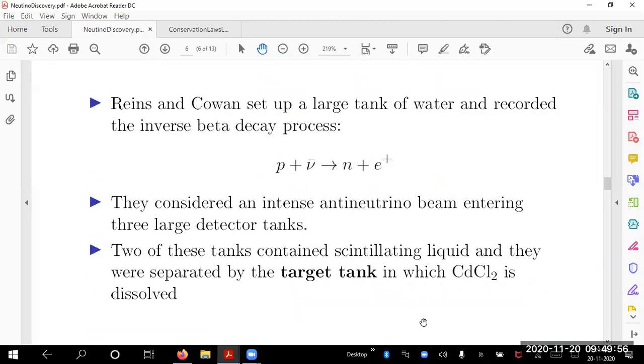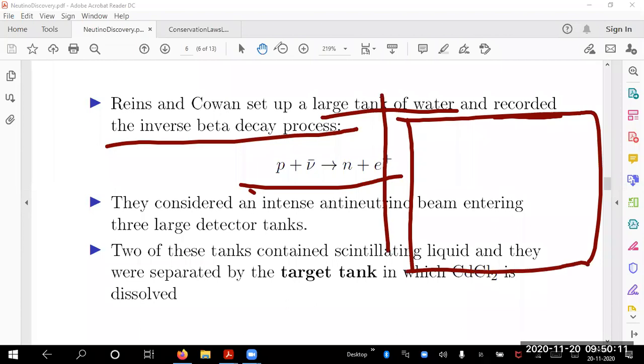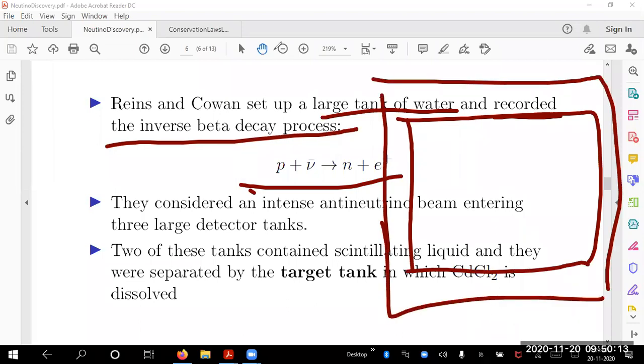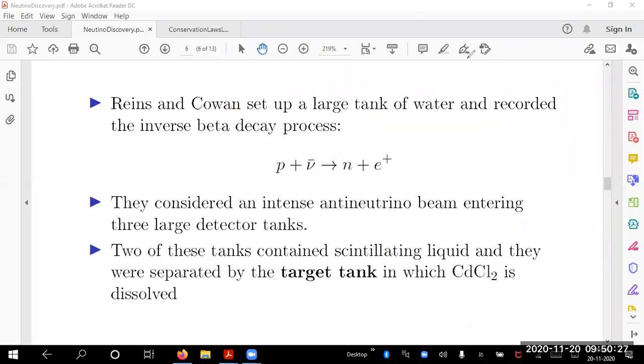So Reines and Cowan set up a large tank, a reactor tank, a tank of water, and recorded the inverse beta decay process. Their attempt is to record the inverse beta decay process. They have a large tank of water. This is a reactor tank which is covered by what is called lead and paraffin. That is protecting the tank from everything. I will give you a picture, but I couldn't draw it today. I will show you the picture of this.